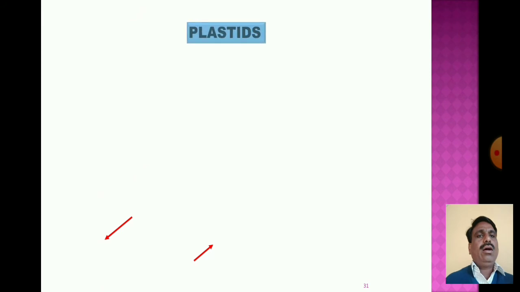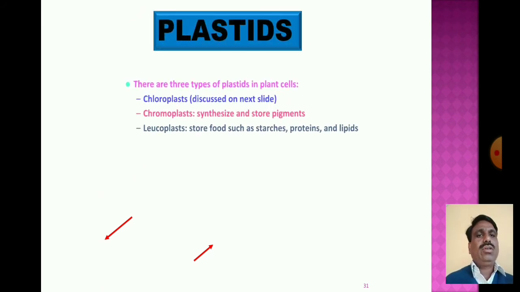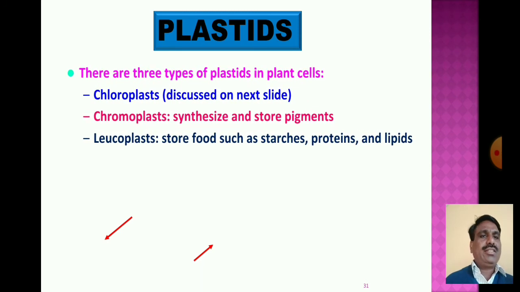Then plastids. There are 3 types of plastids present in plant cells: chloroplast, chromoplast and leucoplast. Chloroplast is discussed on the next slides. Chromoplasts synthesize and store the pigments.